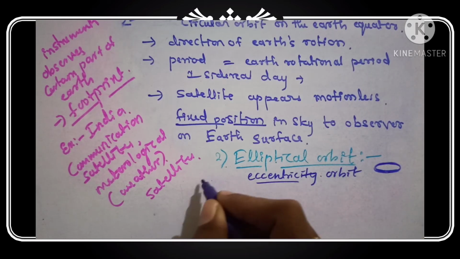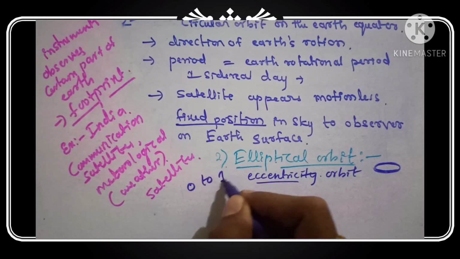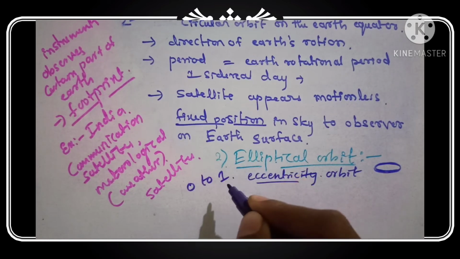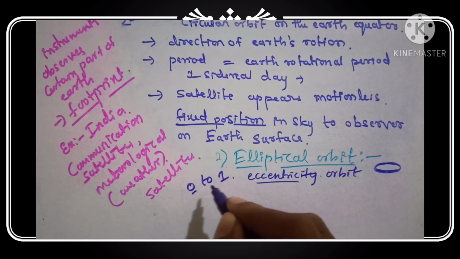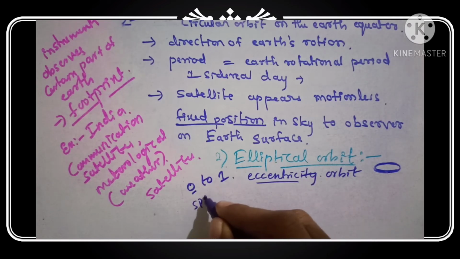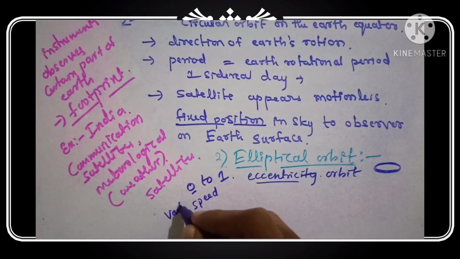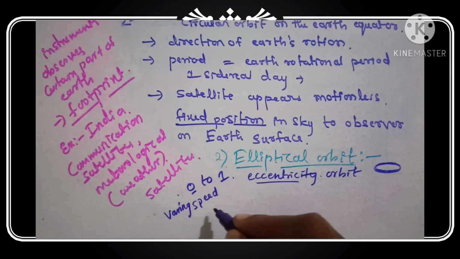Because the eccentricity lies between 0 and 1. What about a circular orbit's eccentricity? It is 0. So the elliptical orbit has a varying speed and an eccentricity of 0 to 1.